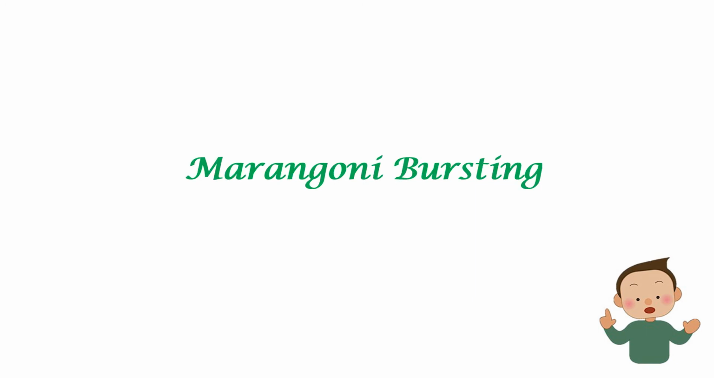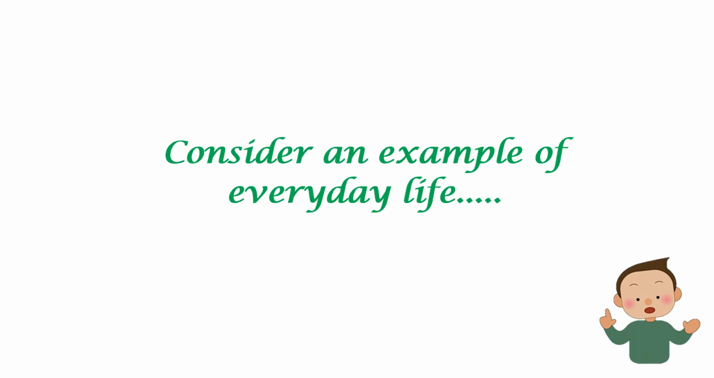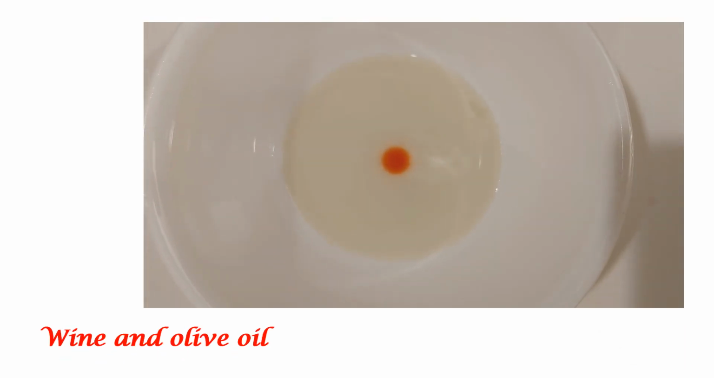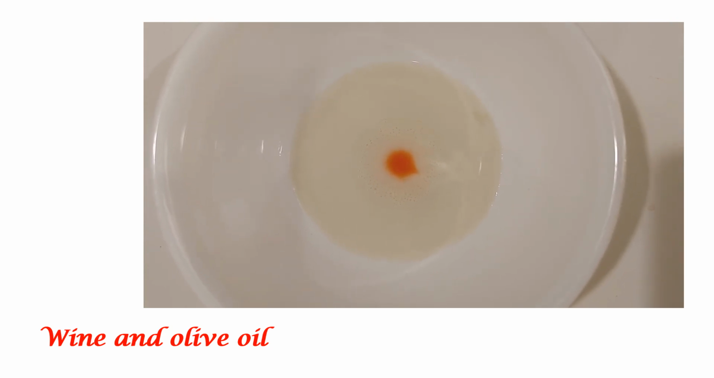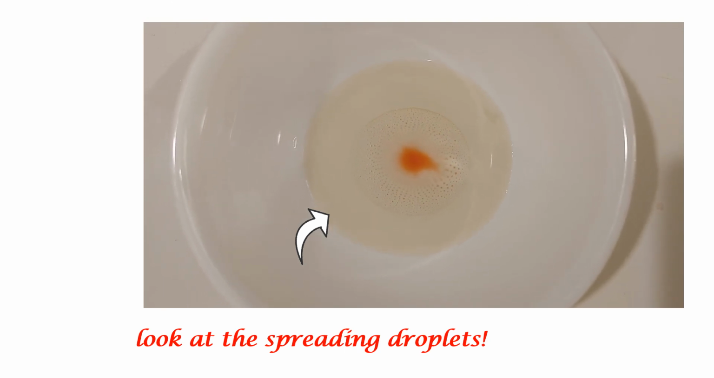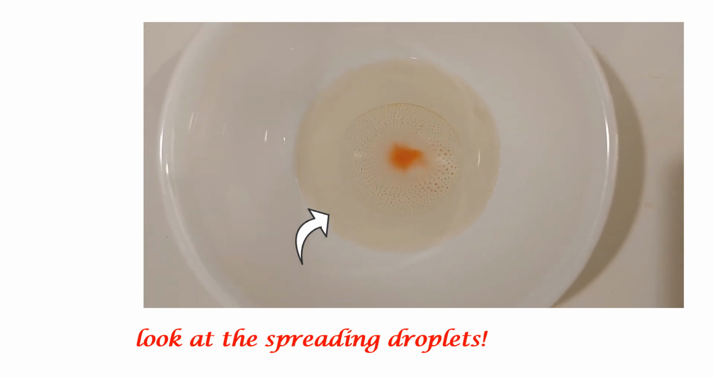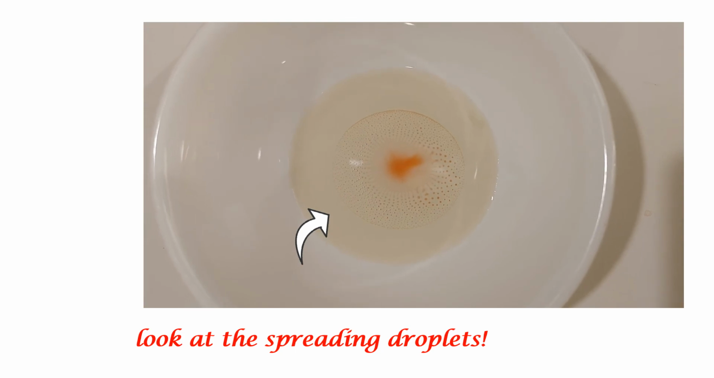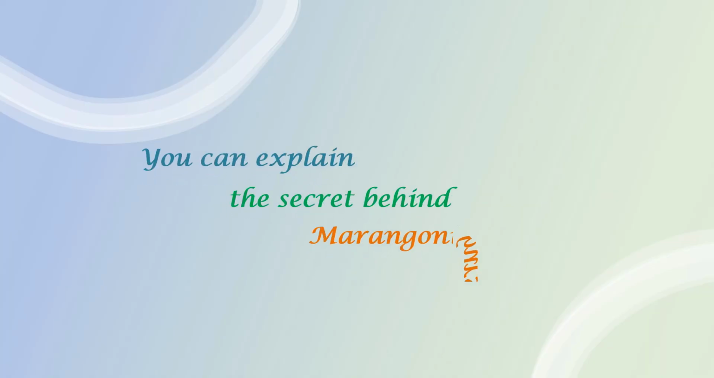Marangoni bursting can occur whenever a water-alcohol mixture is dropped onto a layer of oil. For an example that might come up in everyday life, we tried it with wine and olive oil. So the next time you're having an Italian dinner and notice spherical droplets spreading away in ringlets, you can explain the secret behind the phenomenon.